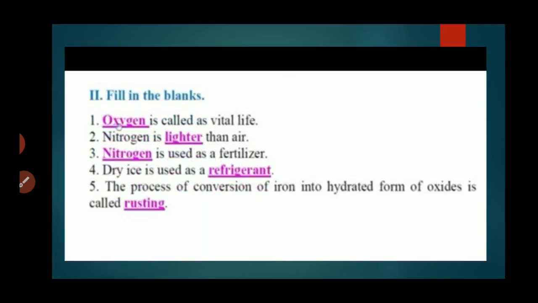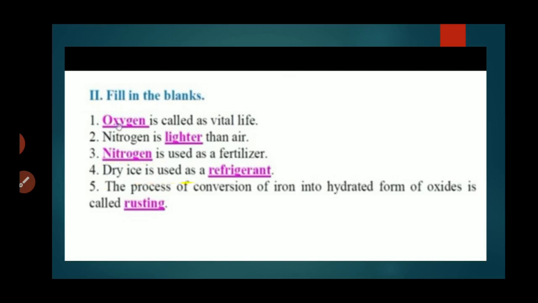Fill in the blanks. Oxygen is called as vital life. Nitrogen is lighter than air. Nitrogen is used to make fertilizer.